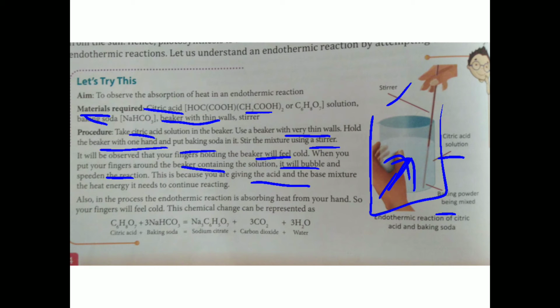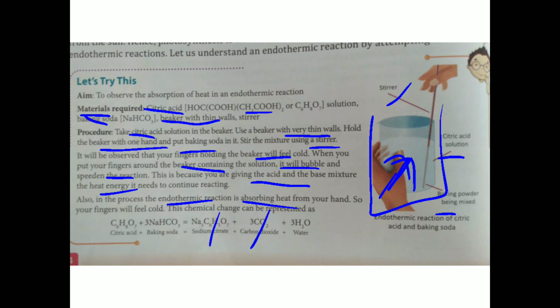When they react with each other, heat energy is needed to continue reacting. The heat energy from your hand transfers into this reaction and speeds it up. So this is an endothermic reaction in which heat is absorbed from your hand. Here carbon dioxide gas is evolved and the new substance sodium citrate is formed. So that activity is related to endothermic reaction, meaning absorption of heat.